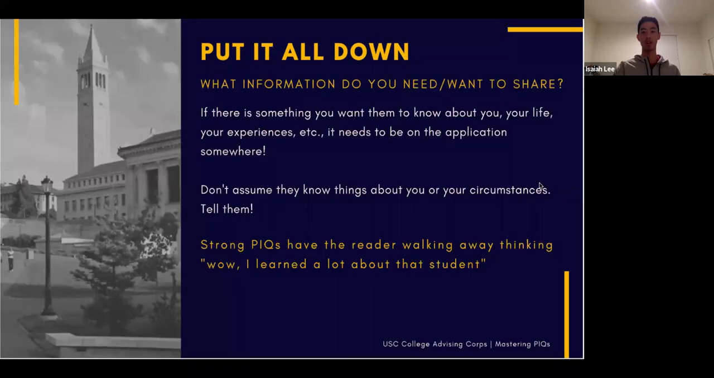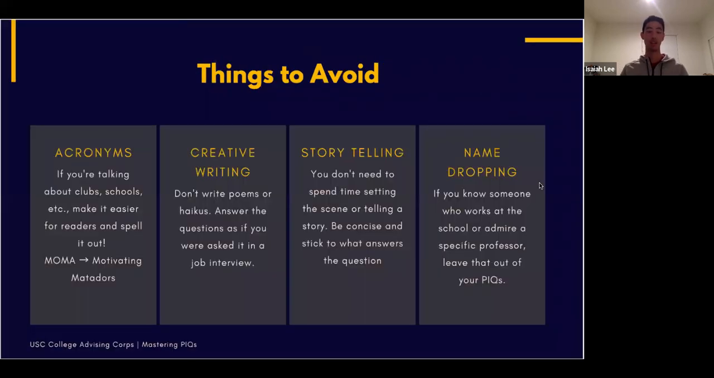So let's go ahead and talk about things to avoid. Acronyms: if you're talking about clubs, schools, etc., make it easier for readers and spell it out, for example, Motivating Matadors. And then creative writing: don't write poems or haikus.